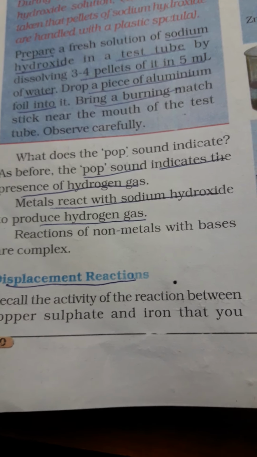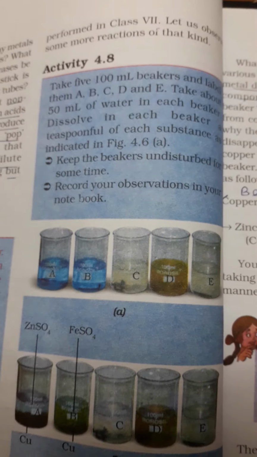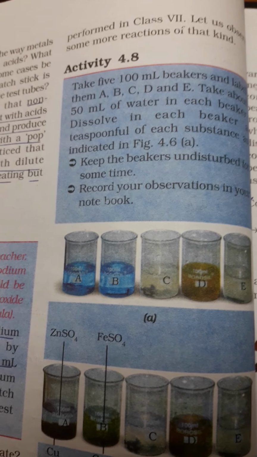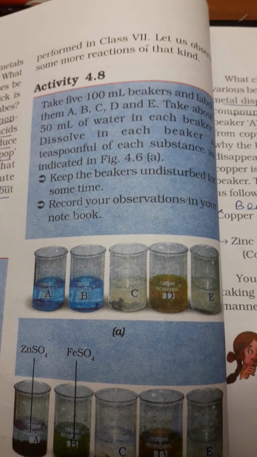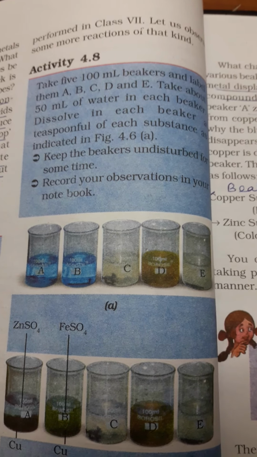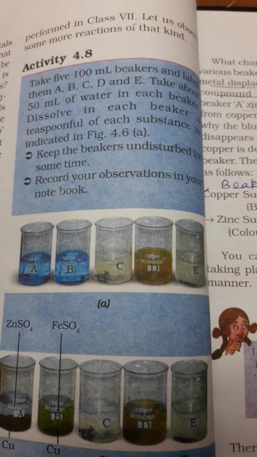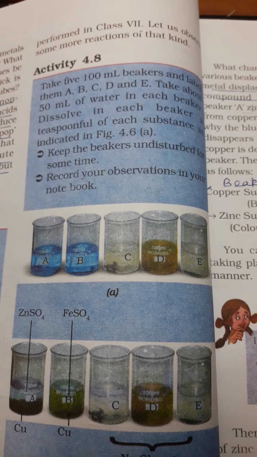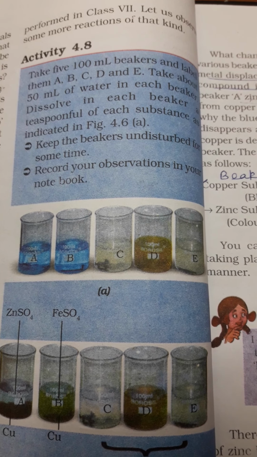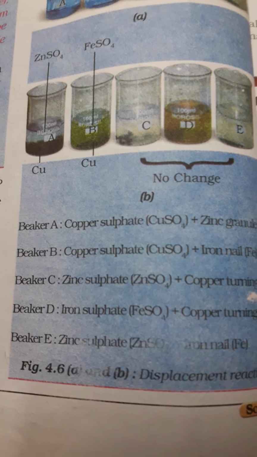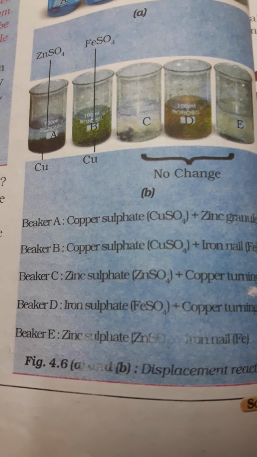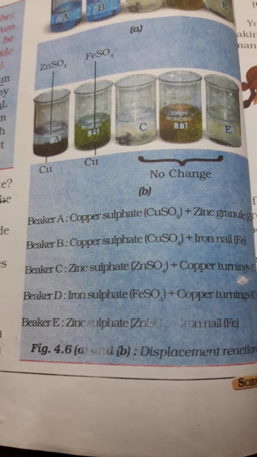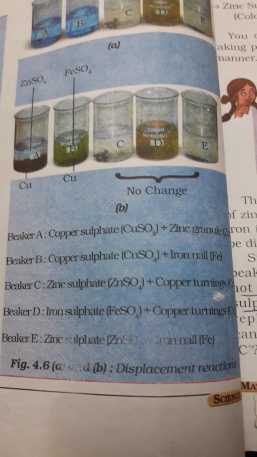Now let us see displacement reactions. For this we have to see activity 4.8. Let us take 500 ml beakers and label them as A, B, C, D and E. And we take 50 ml water in each beaker. And then in each beaker we drop the substances which are indicated. Metals and non-metals both. Let us see. In beaker A, copper sulfate. In beaker B, copper sulfate. In C, zinc sulfate. D, iron sulfate. E, also iron sulfate.